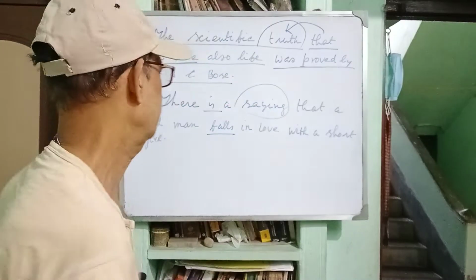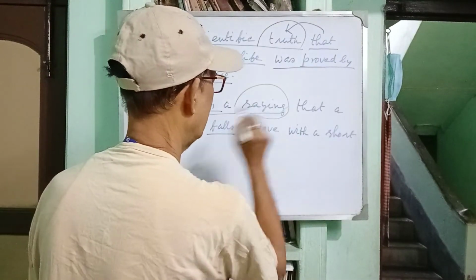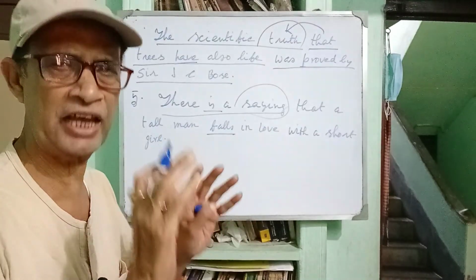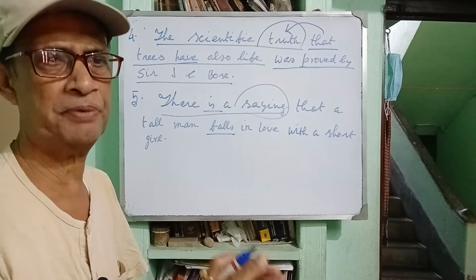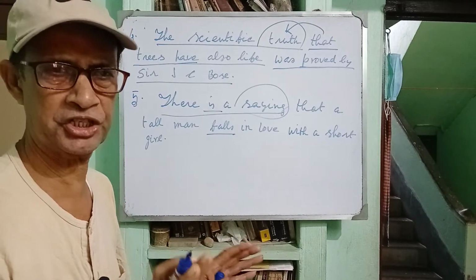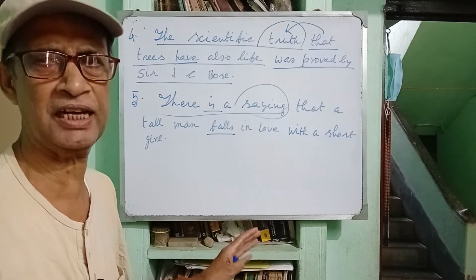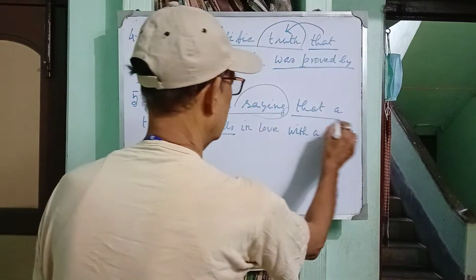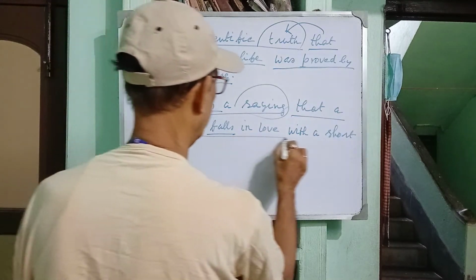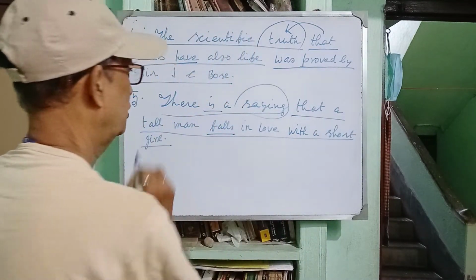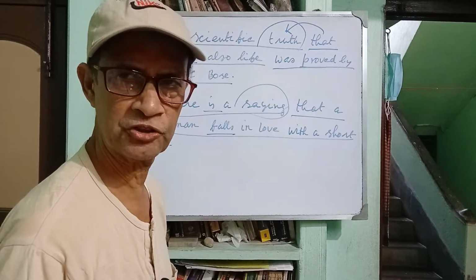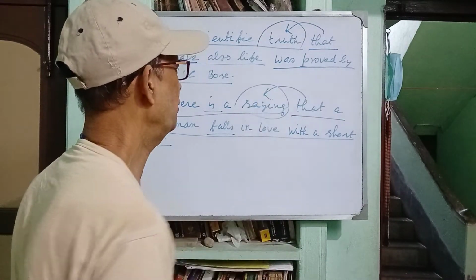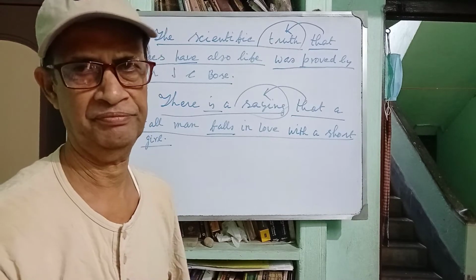What are the clauses? There is a saying, principal clause. Saying is noun, and saying is being explained distinctly, vividly, and categorically explained. What is the explanation? That a tall man falls in love with a short girl. So it is noun clause and appositive to saying. Noun in apposition to saying.